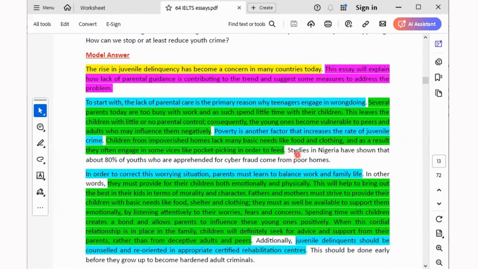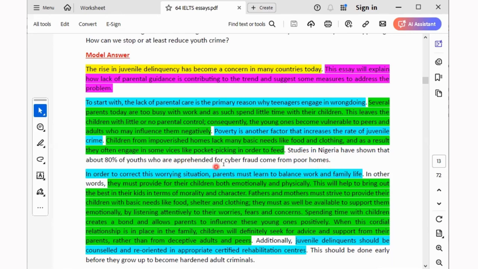Now look at the example. Can you see what I said about example earlier on? Studies in Nigeria, can you see that? Mention a country. Can you see this person is mentioning the research? That's a strong example that you must learn to give. Studies in Nigeria have shown that 80% of youths who are apprehended for cyber fraud come from poor homes.